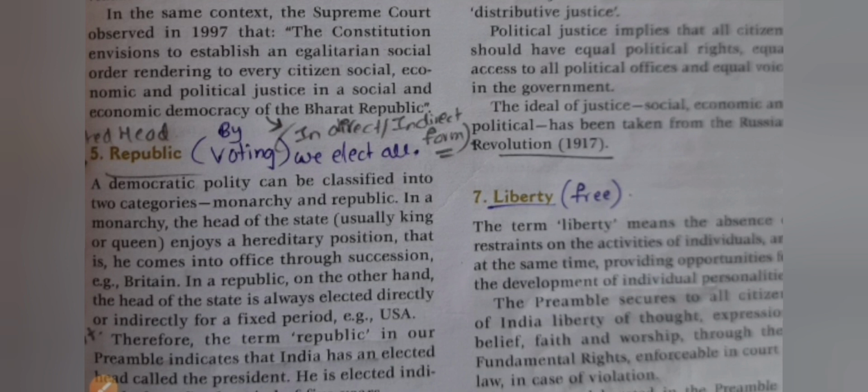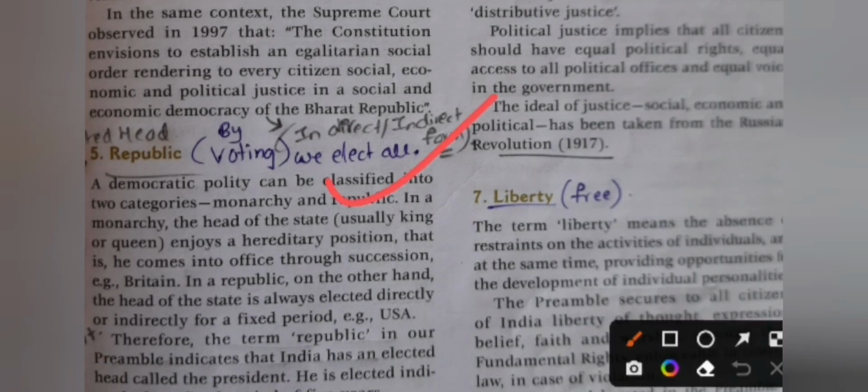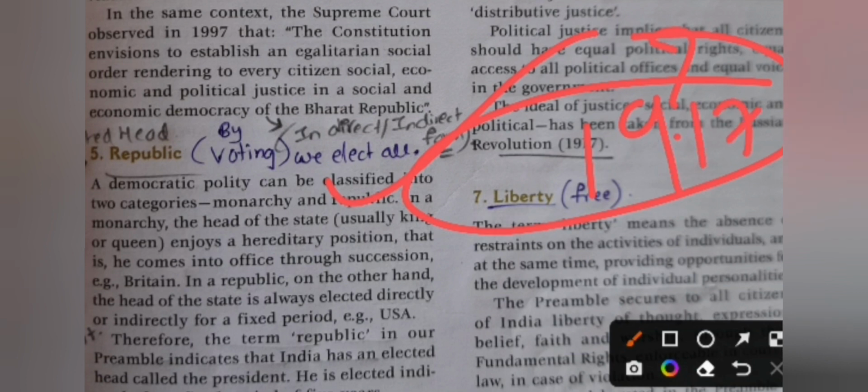This concept is taken into our Indian perspective, against discrimination of any religion or caste. Our India is following social justice, economic justice, and political justice now. So, this concept is taken from which revolution? It is a question in the exam. The correct answer is that the ideal of justice, social, economic, and political, is taken from the Russian Revolution, which occurred in 1917.